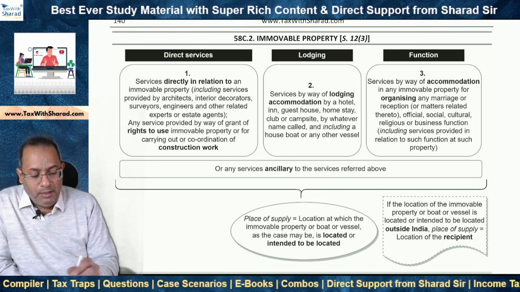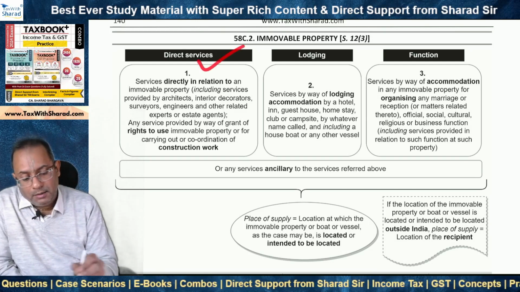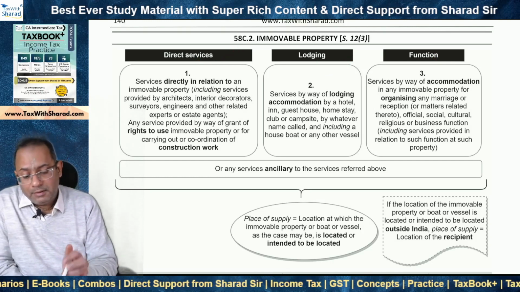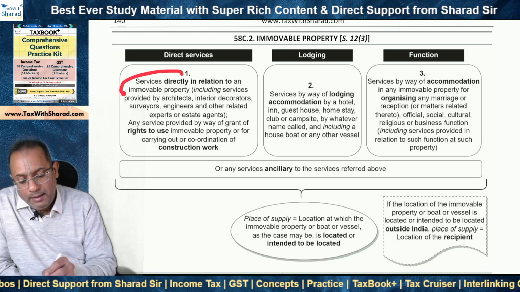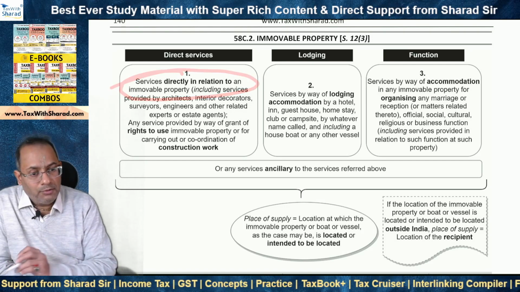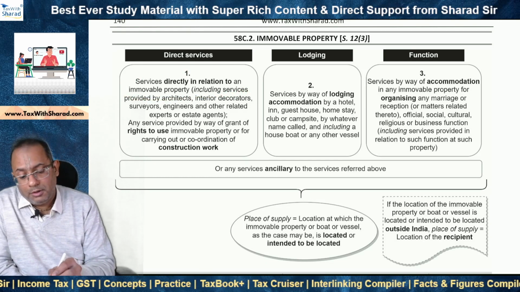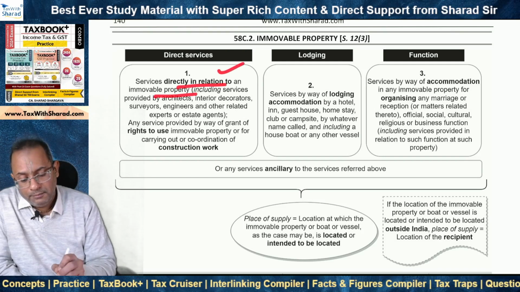And basically 3 categories of services in respect to immovable property have been provided: direct services, lodging, and function. So in our case, advertising service, direct services, let's look at it. Services directly in relation to an immovable property. So as we said, hoarding or billboard is to be constituted as immovable property. So services directly in relation to an immovable property, it's included.